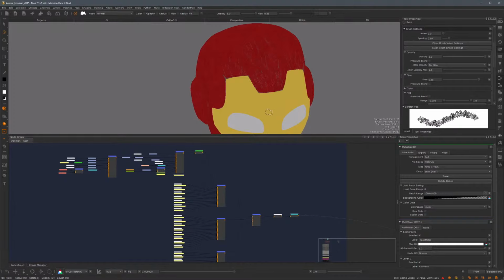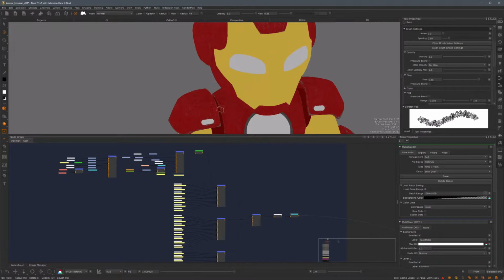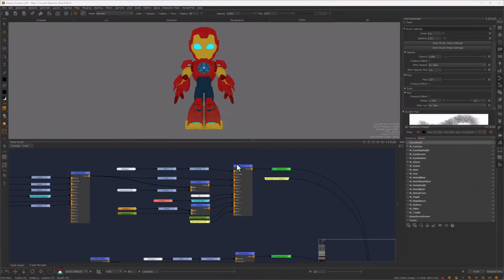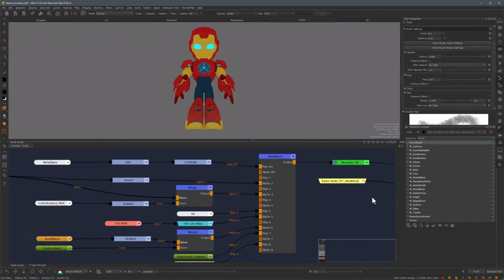and we can see that we have this fully painted. What I'm going to do next is basically use this exact same setup for all of these selection groups that are representing metal. And since I don't have time to go over everything live, I will show you the end result of the diffuse channel.